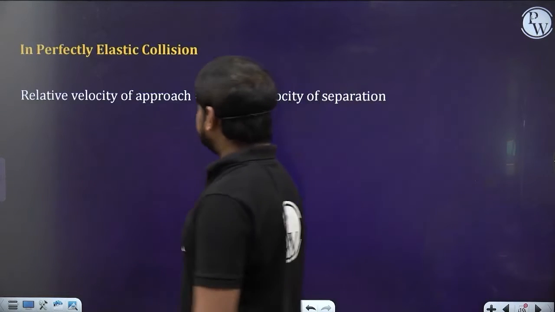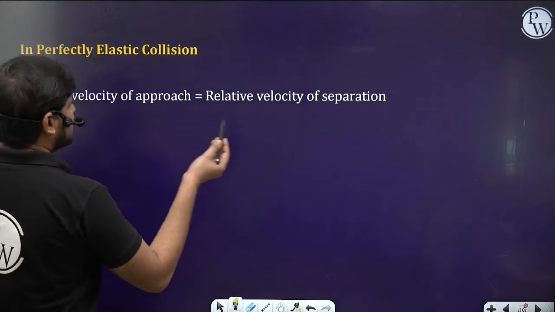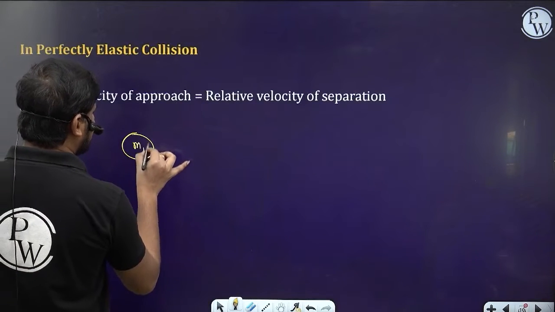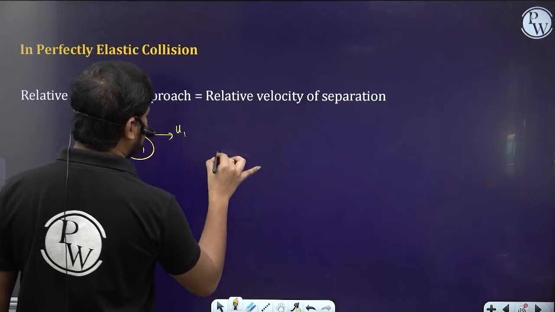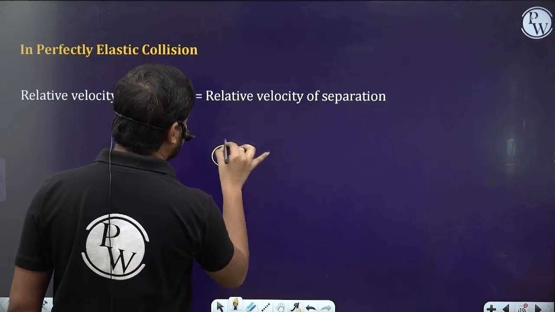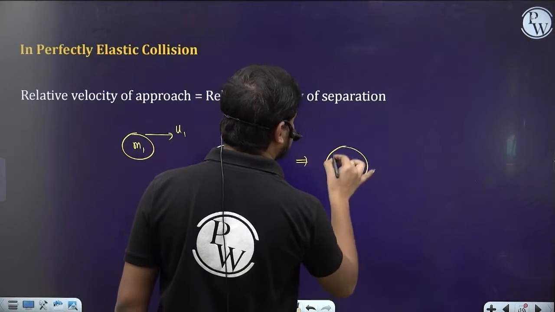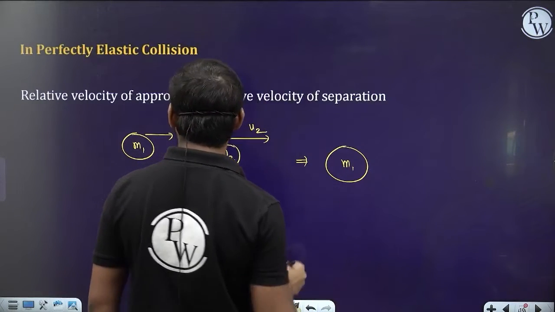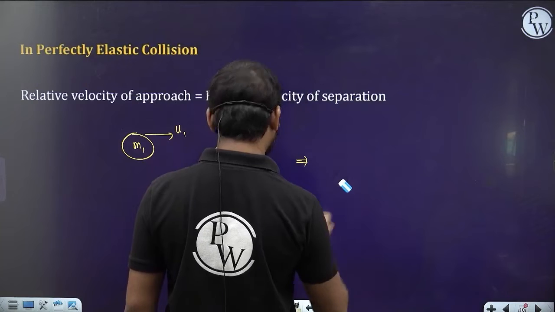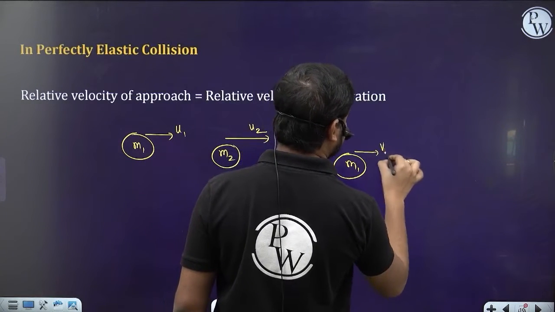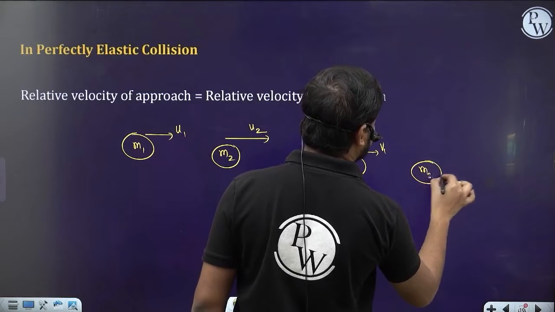So in a perfectly elastic collision, the relative velocity of approach will be equal to the relative velocity of separation. Let's suppose this is a body of mass m1 whose velocity is u1, and this is a body of mass m2 whose velocity is u2. This is before collision. And after collision, this is the body of mass m1 whose velocity has become v1, and m2 whose velocity is v2.